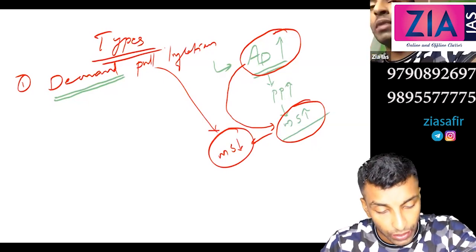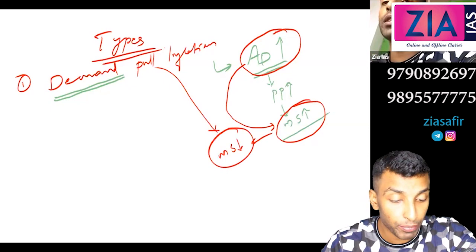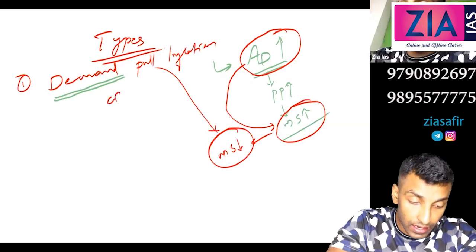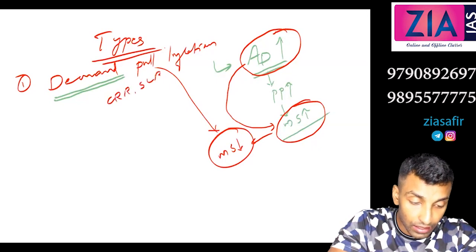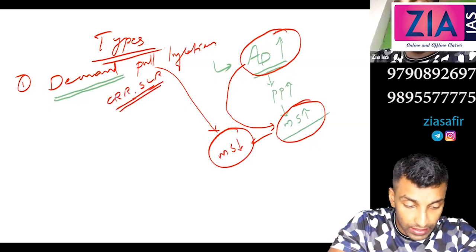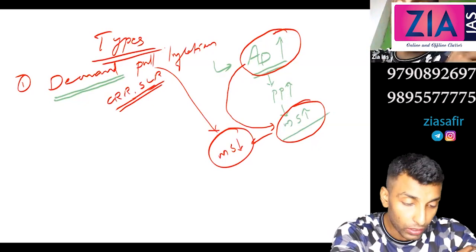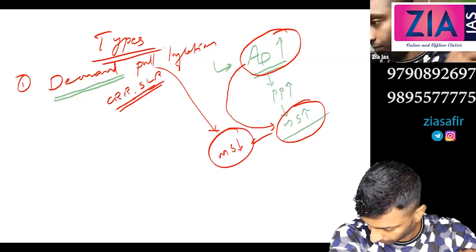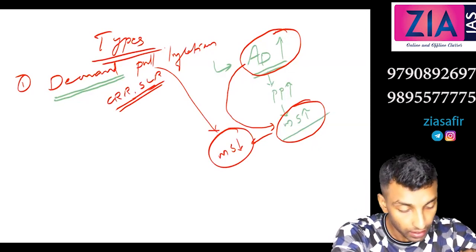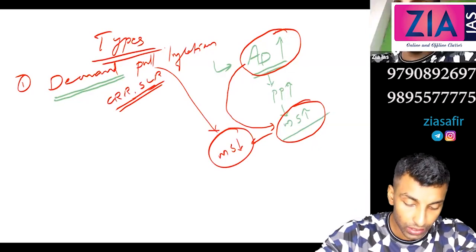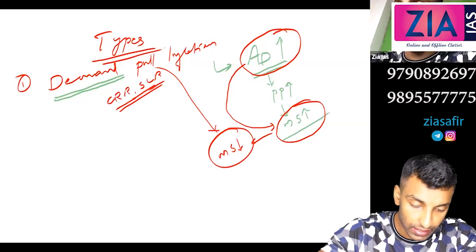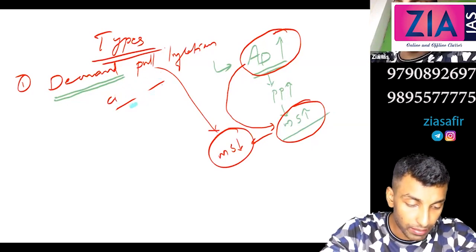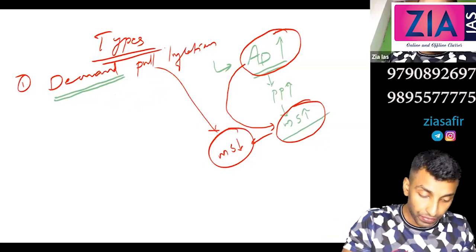And how can you reduce money supply? You have different monetary policy tools with RBI. What are they? You have CRR, SLR, repo, reverse repo, marginal standing facility, bank rate. So what will RBI do with these rates? Increase or decrease? Increase the rates. We have discussed all these points already, and I'll discuss this in detail later also, but let's try to understand this demand pull inflation in detail here.